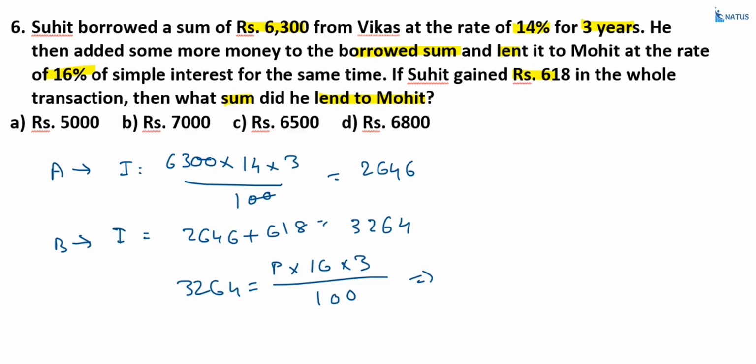That implies this is equal to 4, and this is equal to 25, and next 4 gets cancelled. This is equal to 8, 1, 24, 8, 6, sorry.